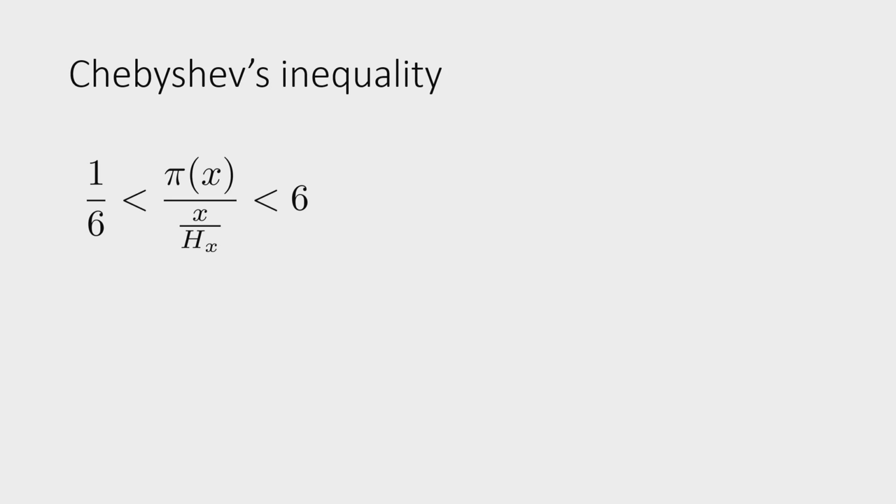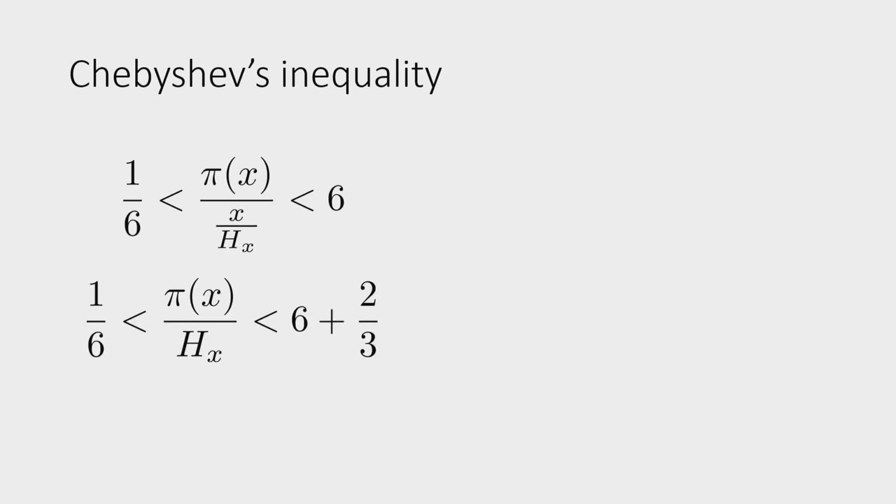Now, when we plug in, it should be log x instead of Hx. When we plug in Hx, then the lower bound stays, the upper bound gets a bit worse. We failed. But we now can compute it only with elementary operations, right?